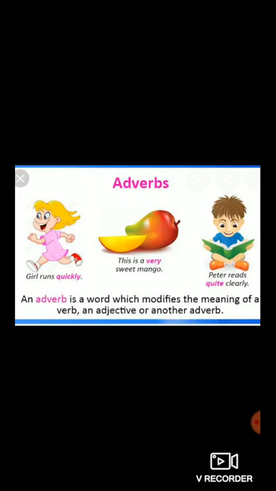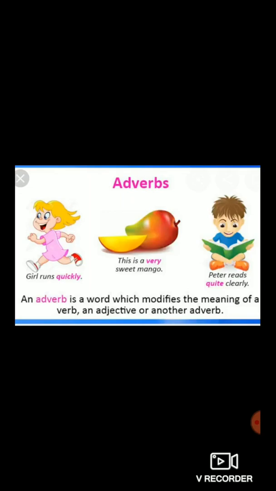Second example. This is a very sweet mango. Now dear students, mango is the name of a fruit. So mango is a noun. Whereas sweet is an adjective because it tells something about the noun. What is the noun here? Mango.